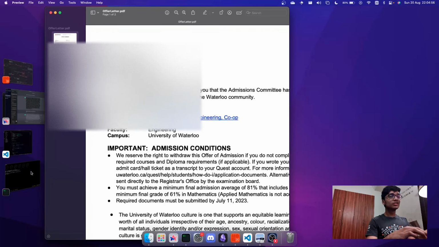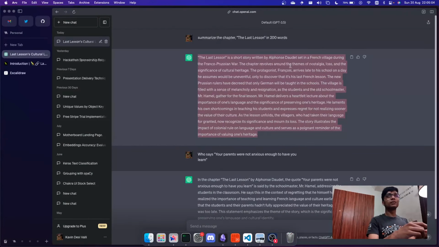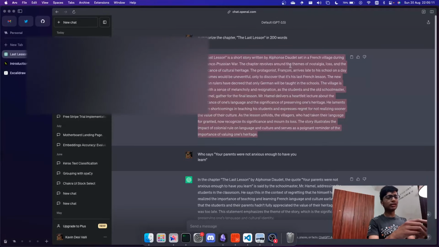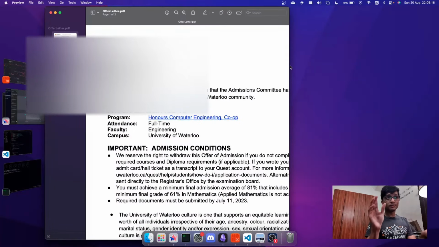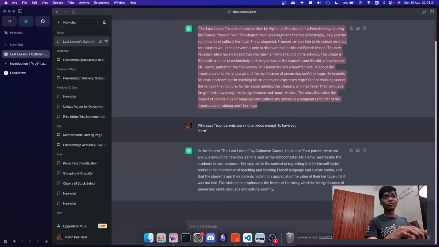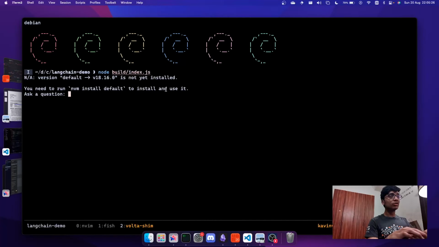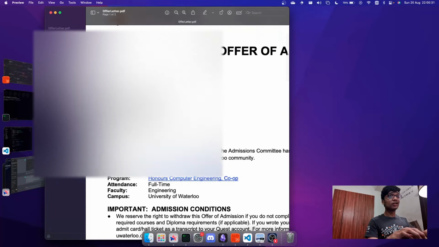I tried this with an English chapter for a CBSE, which is called The Last Lesson. It is about a kid who faces his last French lesson because the Prussians are looking to invade France. But I tried with that and it worked well. Turns out ChatGPT actually has access to it, so I couldn't figure out if that was coming from ChatGPT or from my custom data. So I used the only proper good PDF I had, which is my offer letter.